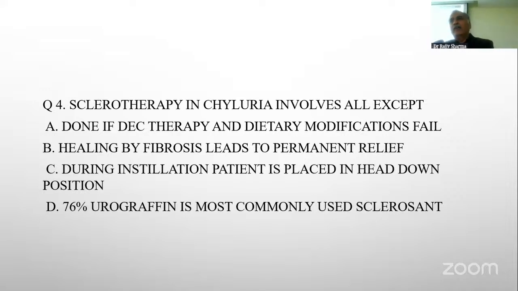In fact, the patients that we have dealt with, almost all responded to sclerosing agents. Probably they were not that severe, which required surgery. During instillation, usually the patient is placed in a head-down position. 76% is not the most common, though it may cause sclerosis.